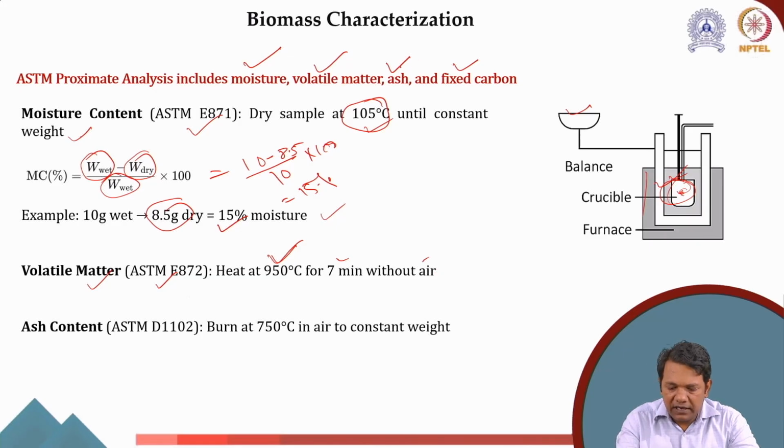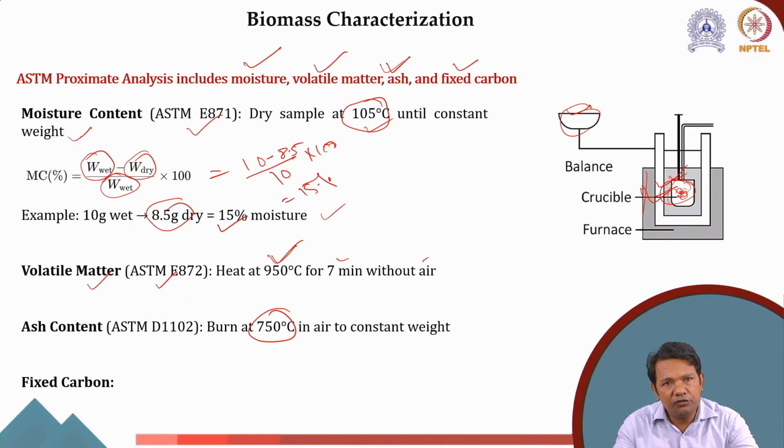Similarly, to measure the ash content, we put the sample biomass here, and then we burn it at 750 degrees Celsius in air till the weight becomes constant. Once the weight becomes constant, we know that whatever is left over is the ash. So we get the ash by measuring. Again, the method is the same. If you have to find the ash percentage, you take the initial weight minus the final weight divided by the initial weight, and you will get the ash content percentage.